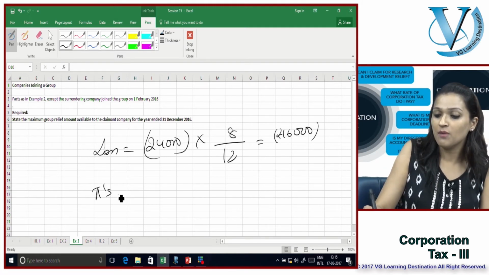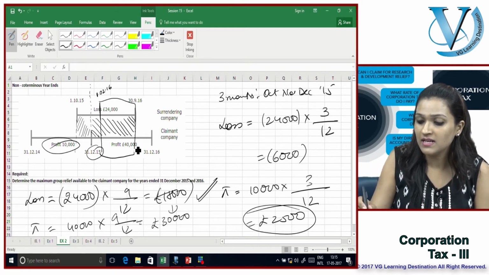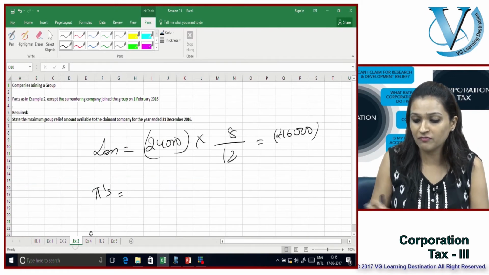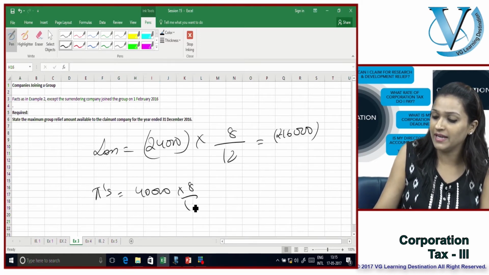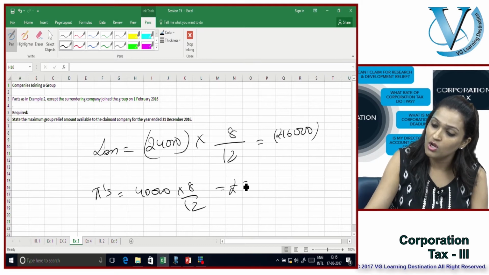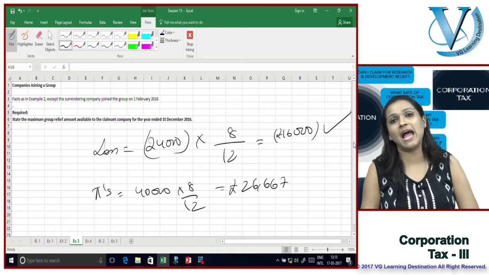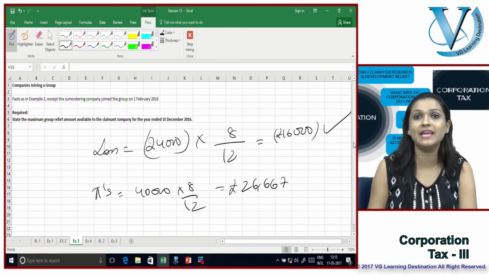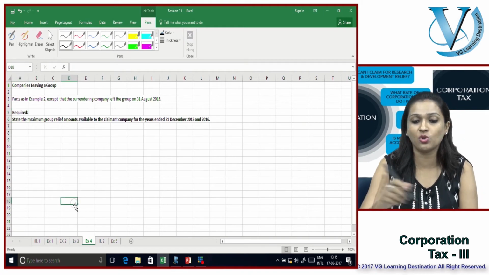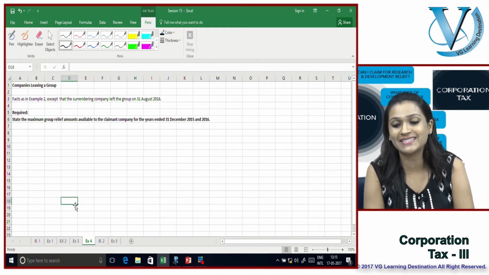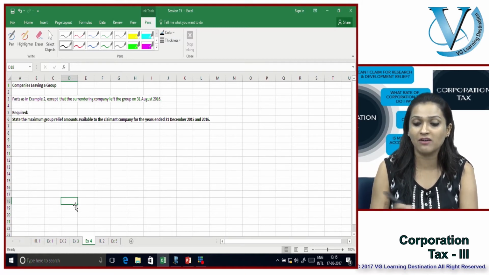Similarly, profits are how much? We have 40,000 profits in the 12 months period, out of which I need to take only the relevant 8 months, which equals 26,667, lower of the 2. So 16,000 loss can be set off against the available profits of the claimant company. Also, let's quickly make another variation to it. Facts as in example 2, except that the surrendering company left the group on the 31st of August 2016.